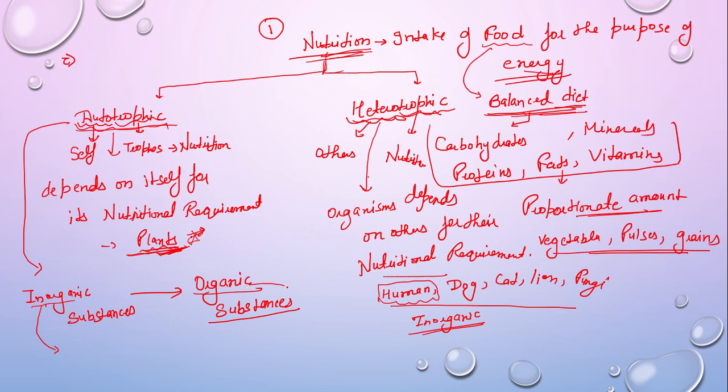Organic substances mean carbon and hydrogen containing, that is hydrocarbon substances, or their derivatives. We have a chapter in 10th class, Carbon and its Compounds, in which we are going to study this.